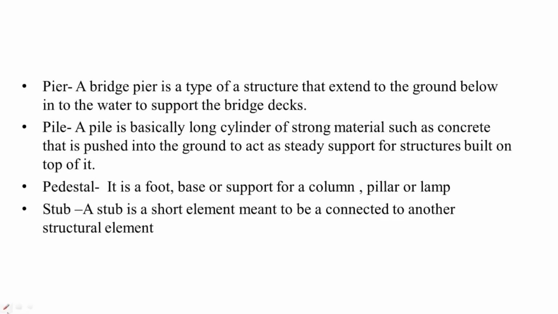So piling is provided to hold structures down and support them very strongly. A pedestal is a foot, base or support for a column or pillar, provided in the base portion. A stub is a short element meant to be connected to another structural element.